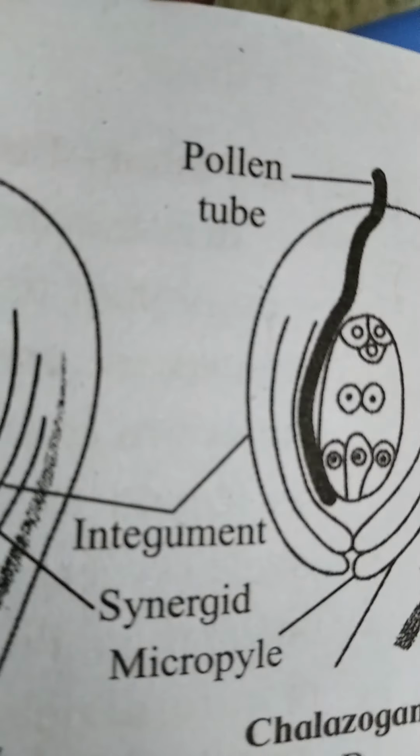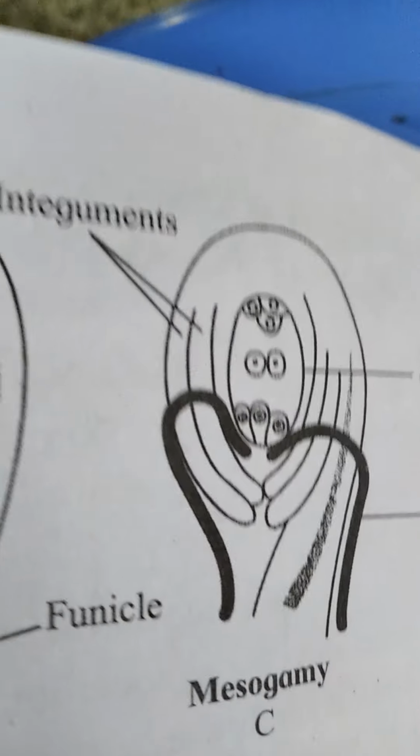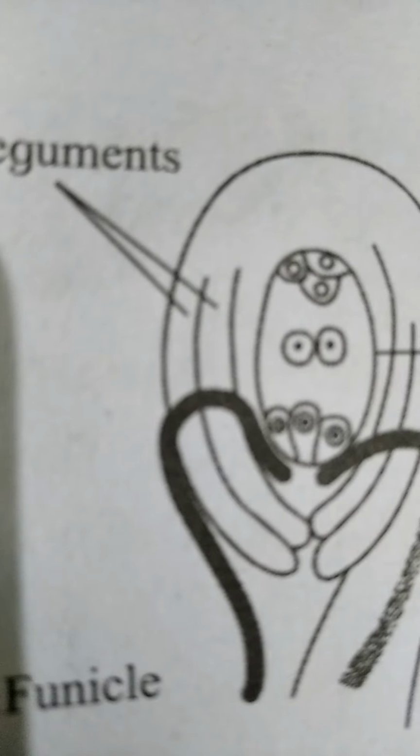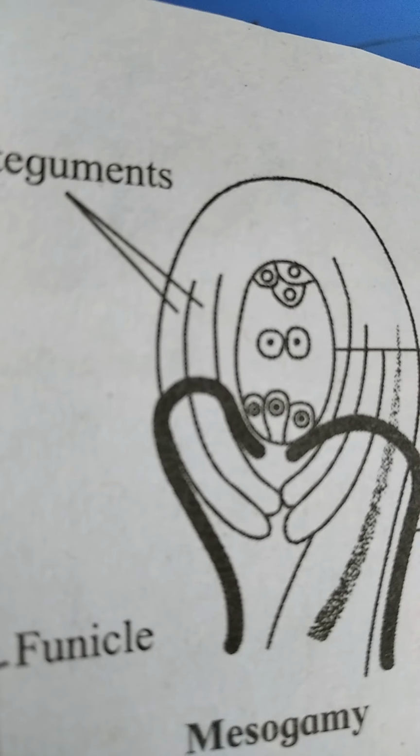This type of entry is called chalazogamy. And third type, when the entry of pollen tube takes place from the integuments or covering of the ovule, it is called mesogamy.